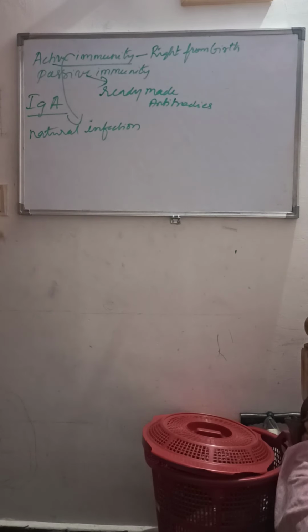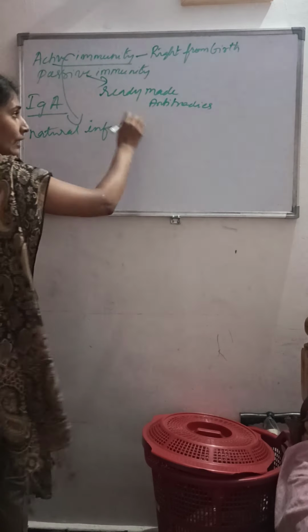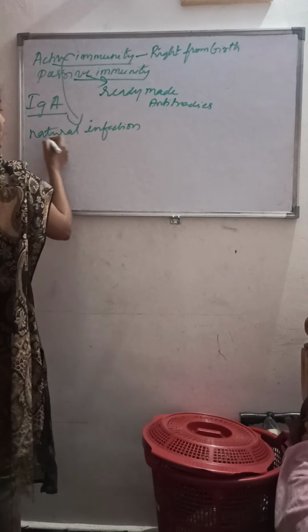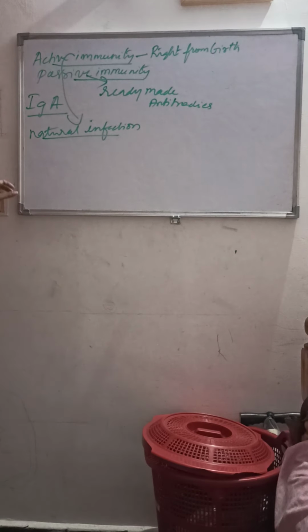So the immunity which will develop when the antibody is given to the person. Here it has been developed naturally, right? So what do you mean by active immunity? Active immunity is developed in the host body when there is exposure to a natural infection or the antigen due to vaccination. Whereas passive immunity develops in the host organism due to transfer of ready-made